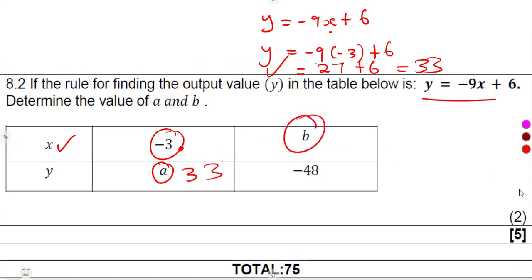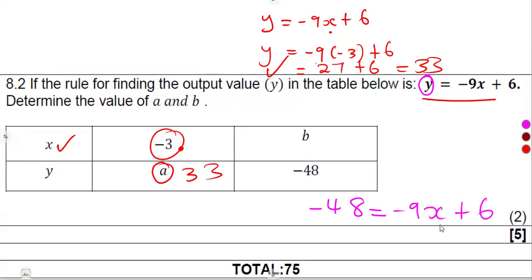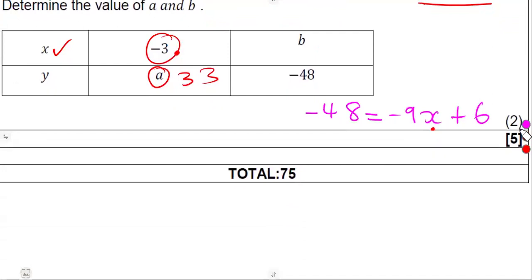To find B, B represents the x value. This is the input, where we are given minus 48, which represents the y value. So we are given the y value minus 48 is equal to, we take the rest of the equation as it is, minus 9x plus 6. So we must solve for x because B represents x. So let us solve for x. How are we going to solve? Get rid of the 6.